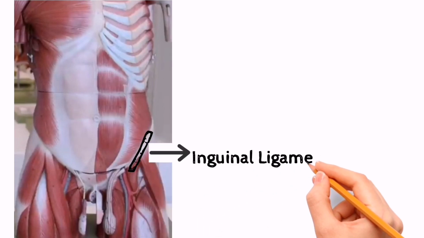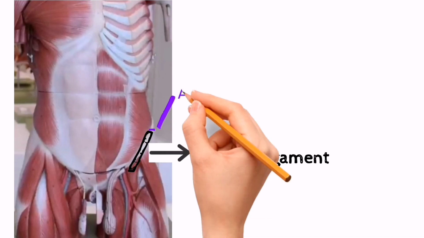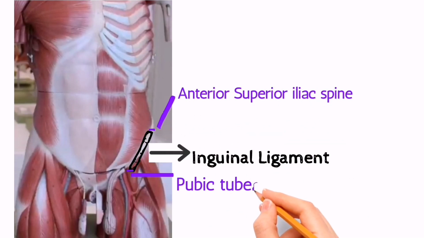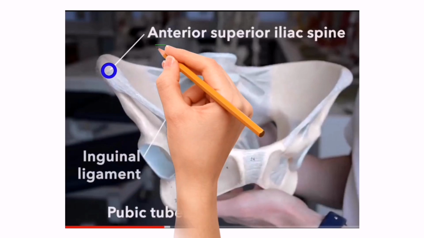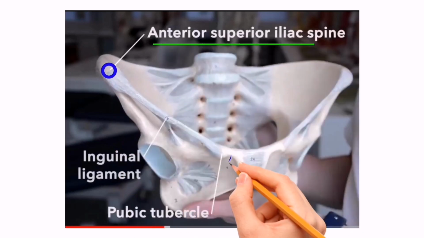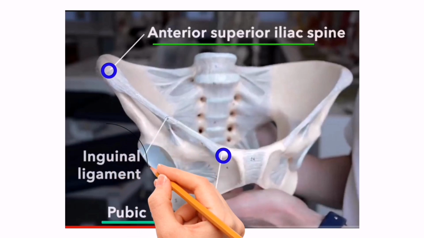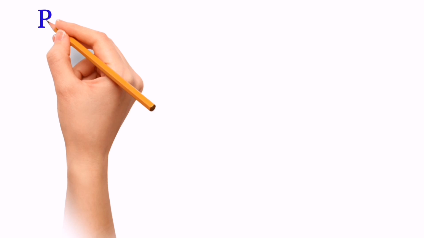In the anterior lower abdomen, this is the inguinal ligament, which is attached laterally to the anterior superior iliac spine and medially to the pubic tubercle. In the bony pelvis, this is the anterior superior iliac spine, while this is the pubic tubercle, which gives attachment to the inguinal ligament. Position of the inguinal canal.